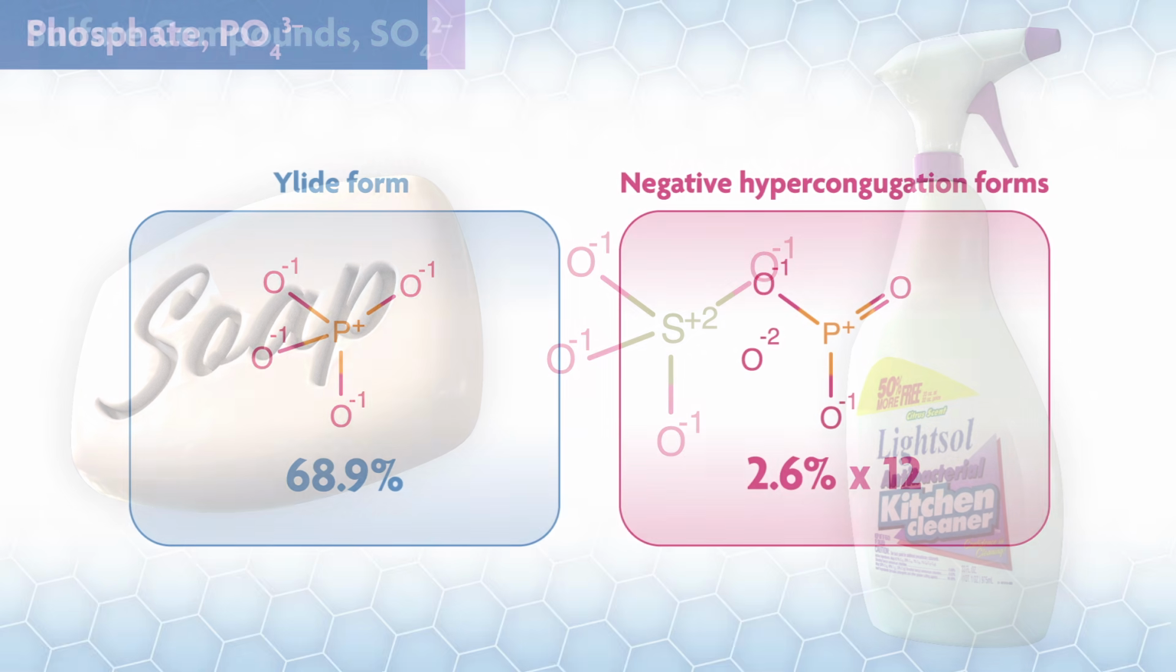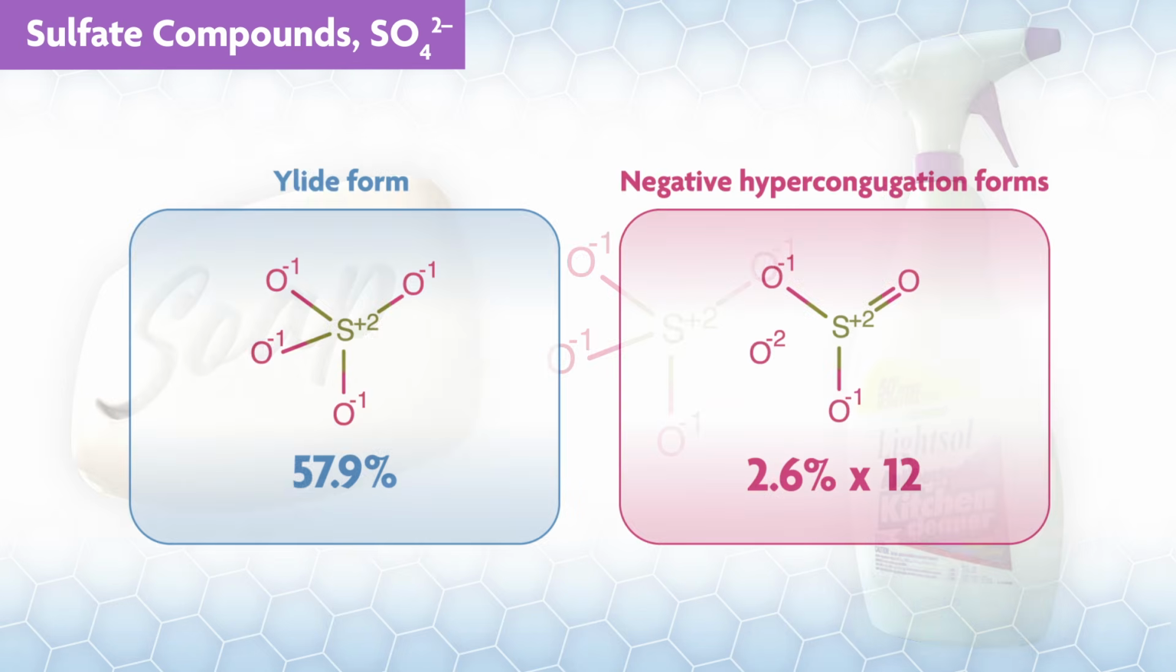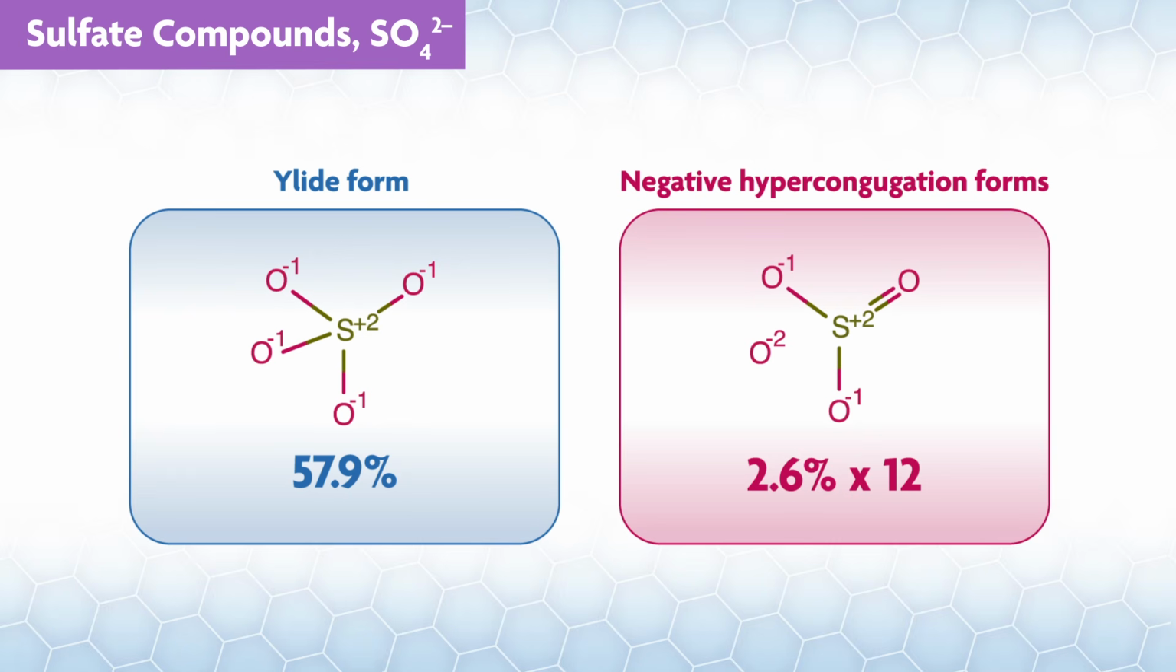As one last example, consider sulfates, SO4 2- compounds. Sulfates are found in common minerals like the gypsum used in your drywall, but also fertilizers, detergents, cosmetics, and soaps. The main resonance contributor is again the ylide. Then there are numerous forms through negative hyperconjugation.